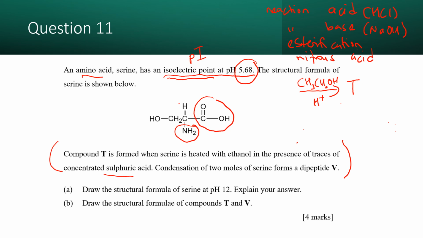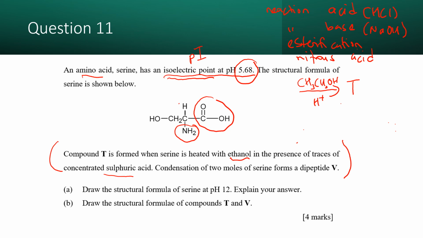They can ask only these 4 reactions in the amino acid chapter, mostly. So here we know that amino acids have a carboxylic acid, and it reacts with ethanol. In this question it reacts with ethanol in the presence of H+. So we already know that it is esterification. It means T will form an ester. But remember the ester reaction happens at this COOH, which combines with the alcohol to form an ester. So we know T is an ester. Just remember in amino acids, esterification has the presence of H+, so there is a side effect on the NH2: it will change to NH3+.